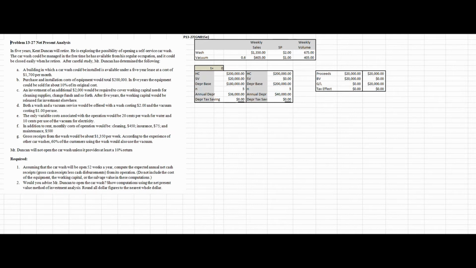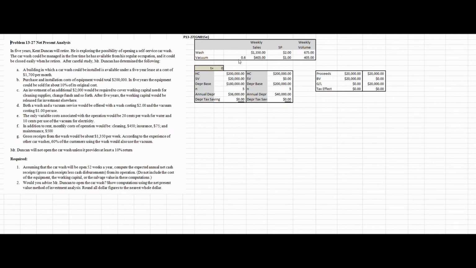We're told what the sales price is. This car wash is going to offer two services, a car wash and a vacuum service. And we're told what the sales price is of each of those two services. And we're told what the gross receipts for the car wash would be per week. With that information, we can ascertain what the gross sales would be for the vacuum service, and we can also determine what our weekly volume is going to be. So for example, if I'm told that I expect to have weekly sales from washing of $1,350 and my sales price is $2 per wash, then that means my weekly volume is 675 washes per week.